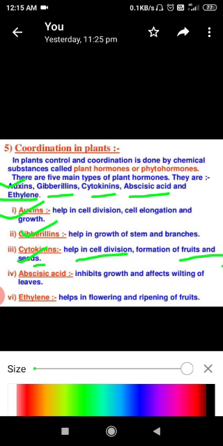It promotes dormancy in seeds and buds and thus inhibits growth. It also promotes the closing of stomata and thus affects the wilting of leaves. It also promotes the falling of leaves, which is known as abscission, and senescence in leaves.